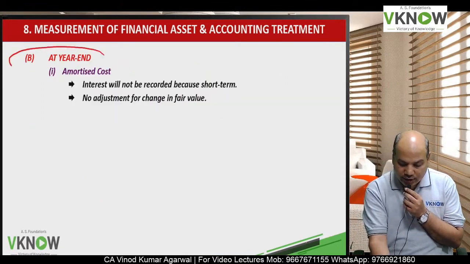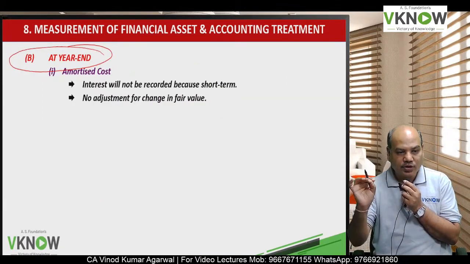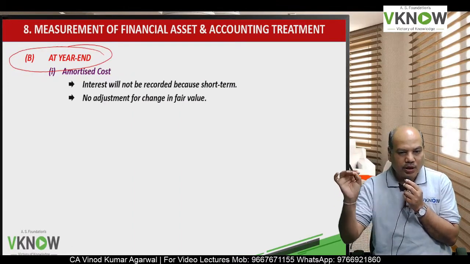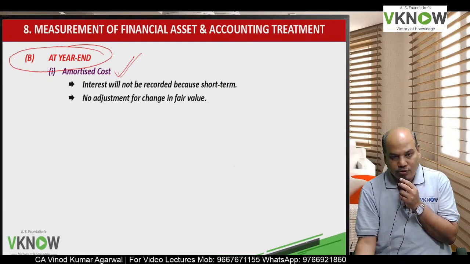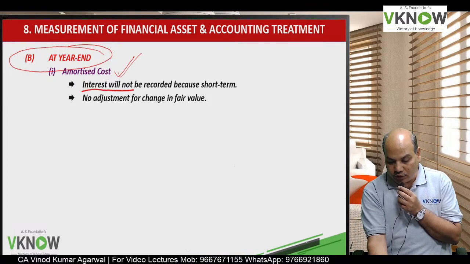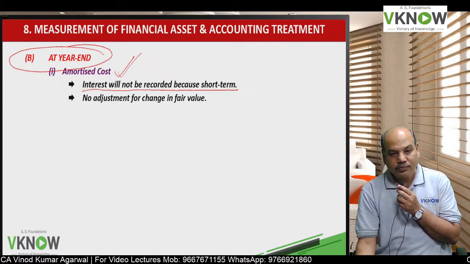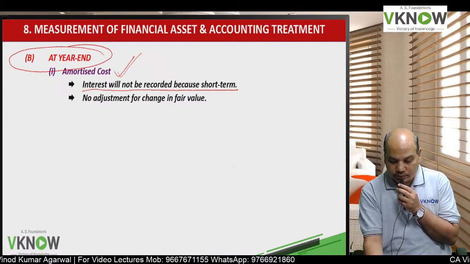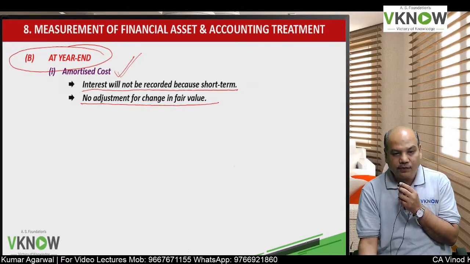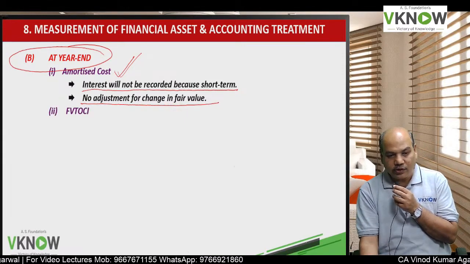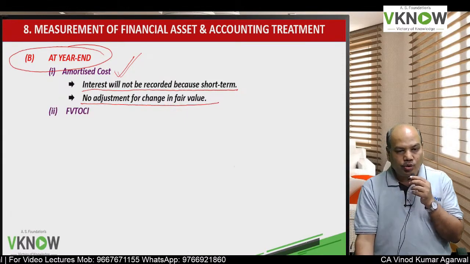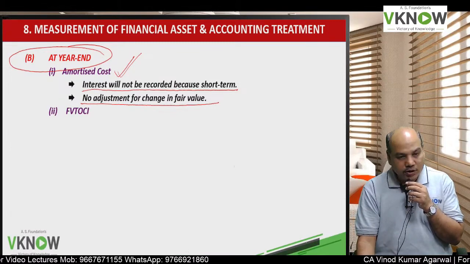Now we'll come to year end. Short-term financial asset accounting at year end. If it is amortized cost instrument, interest will not be recorded because it is short term. No adjustment for change in fair value. In amortized cost category, no adjustment is made for change in fair value.